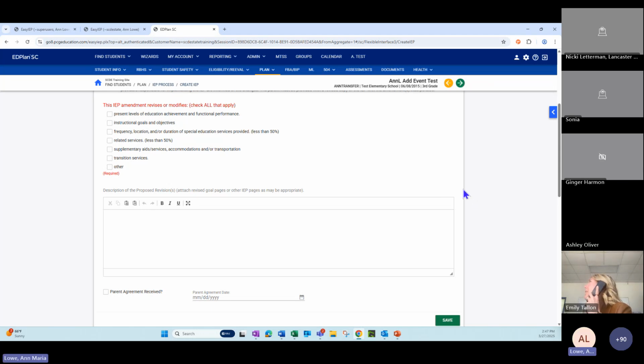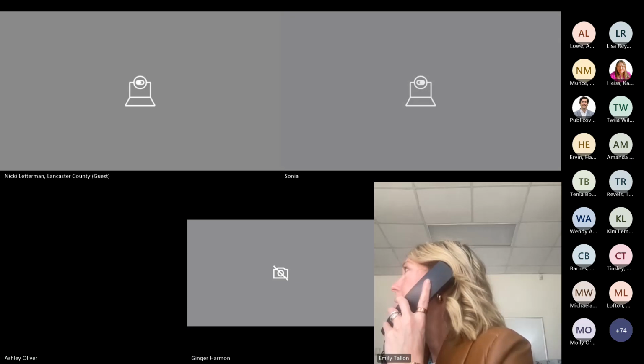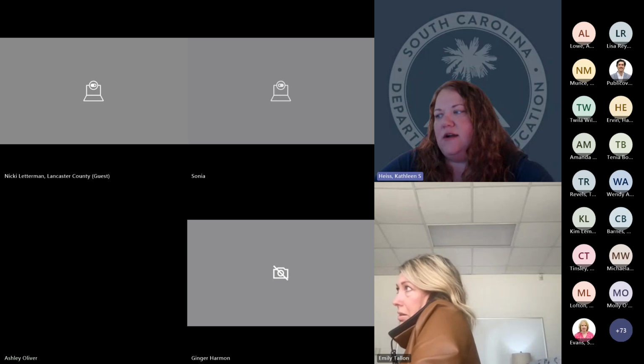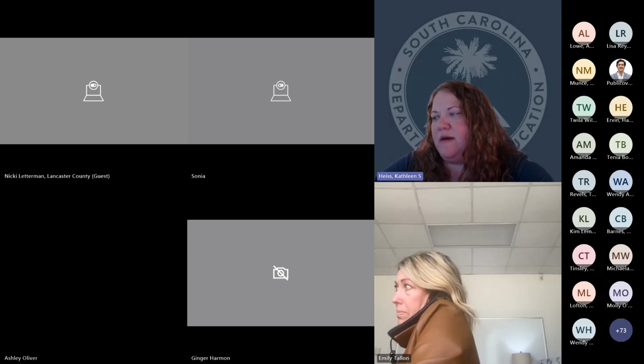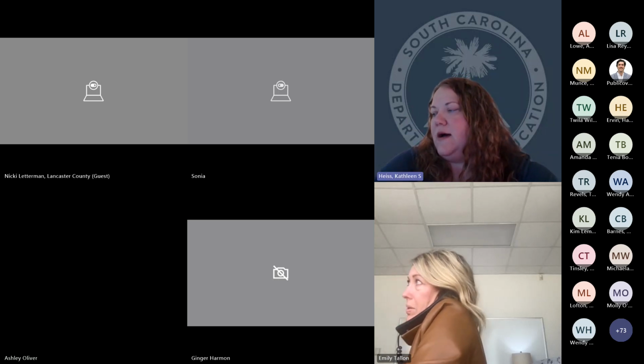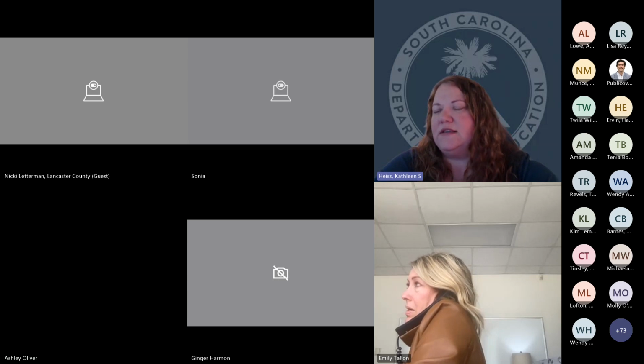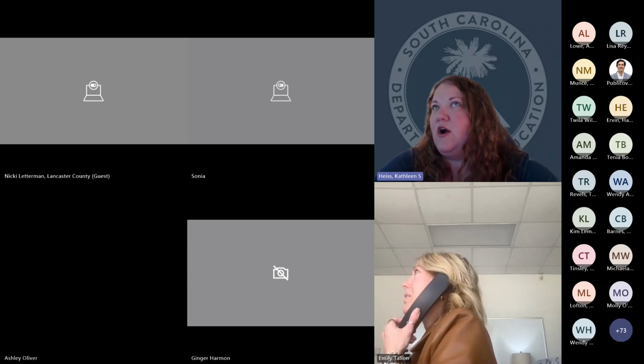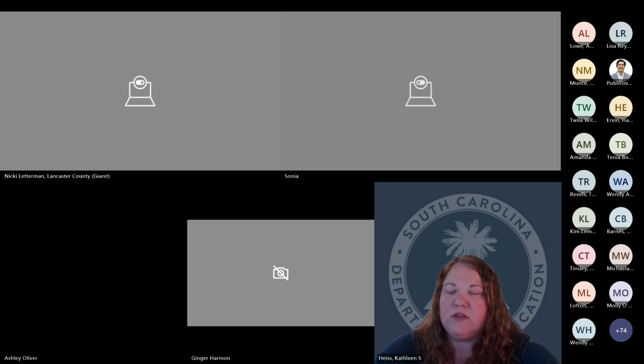Okay, we have a question. I've had many ask about bringing back the amendment cover page. Any chance of having something similar added to documents? We haven't talked about a full cover page. With the amendments, it just updates that front page. It adds more information about when the amendment was done or when it'll take place. I think we do have that on a district request list that we review when looking at what changes to make. So I'm not saying no, but it's not coming out towards the beginning of the school year.